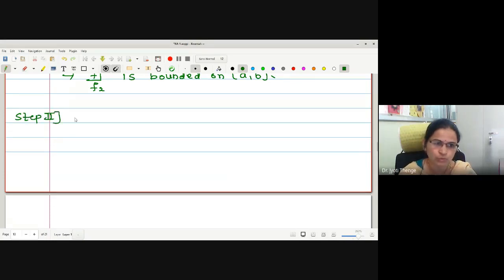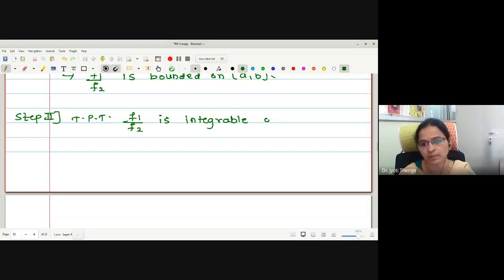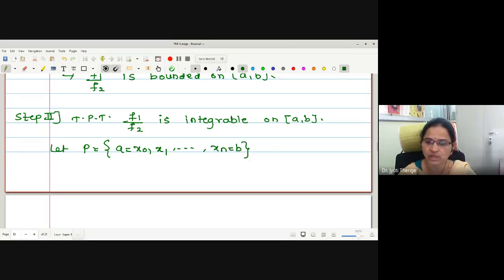Now we will go for proving the integrability. Step 2, to prove that f1 by f2 is integrable. No doubt, again, for proving this integrability, we are going to make use of the lemma in order to obtain the relation between their bounds. Okay, therefore let me consider the partition. Let P equal to x naught, x1, and so on up to xn equal to b. We partition.